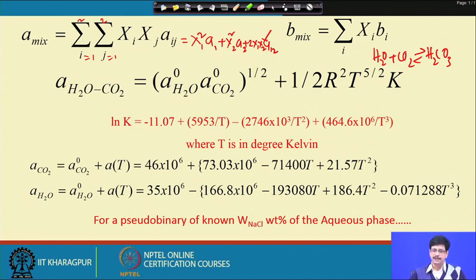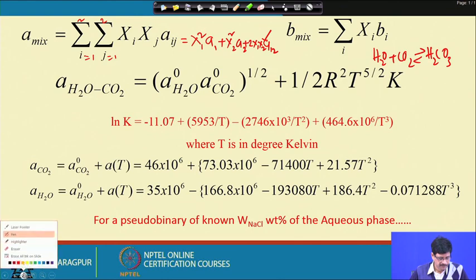To take care of that, we consider this reaction, H2O plus CO2 giving H2CO3, and this reaction will have an equilibrium constant that is temperature dependent.